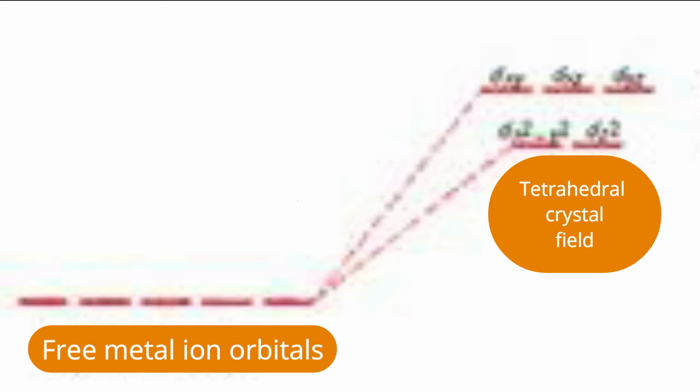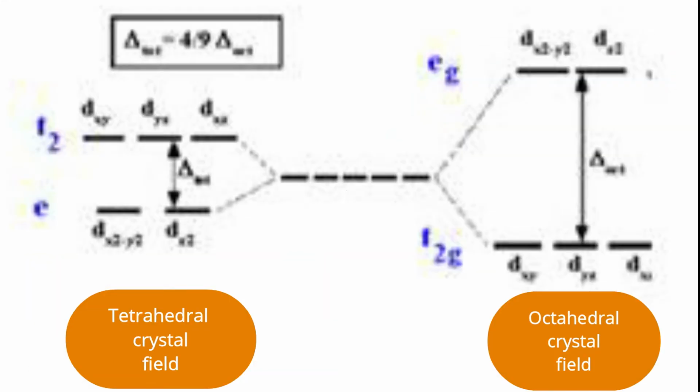This will be more clear by this new diagram. Comparative splitting between tetrahedral crystal field and octahedral crystal field is represented here. The middle 5 d orbitals that you are finding, that is the energy level of d orbitals in a spherically symmetrical hypothetical field. And the left side compartment is called tetrahedral crystal field. There you are finding two orbitals, that's a doublet, dx square minus y square and dz square. They decrease in energy by how much amount? 0.6 delta T. That decrease should be more. And what is the label for that?